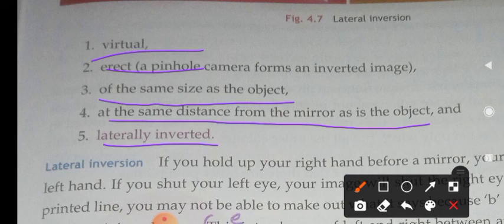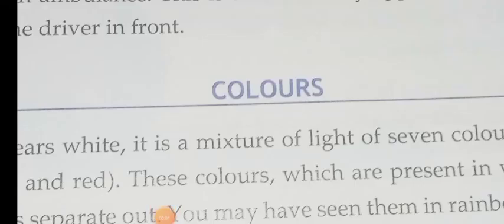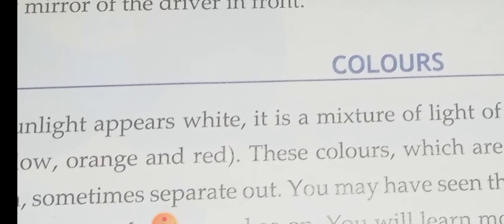Is it clear, children? Shall we go to the next topic? Okay, now the next topic is colors. You like colors very much, right? So what do you know about colors? We generally know we have 7 colors, right? And white is the mixture of all the 7 colors. Am I right, children?